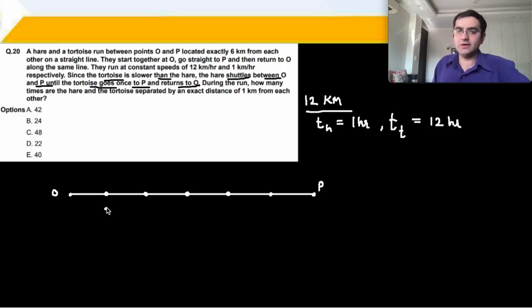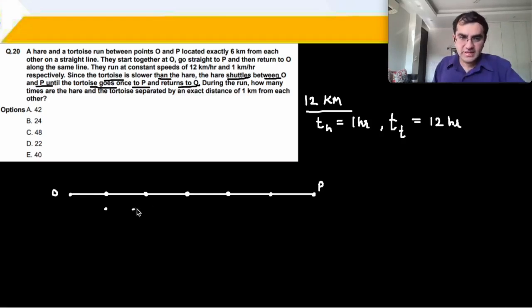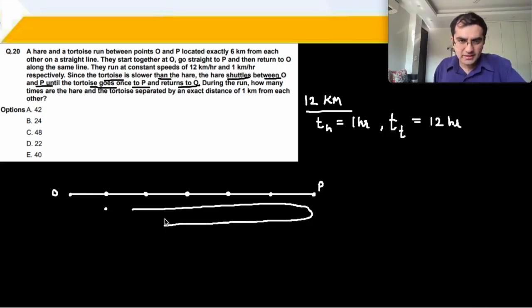When the hare is faster, after a little bit of time, he will be 1 kilometer ahead of the tortoise. Hare आगे चले जाएगा and then hare वापस आएगा. When the hare is coming back and the tortoise is somewhere over here, then the hare will be 1 kilometer away from it. ठीक है?